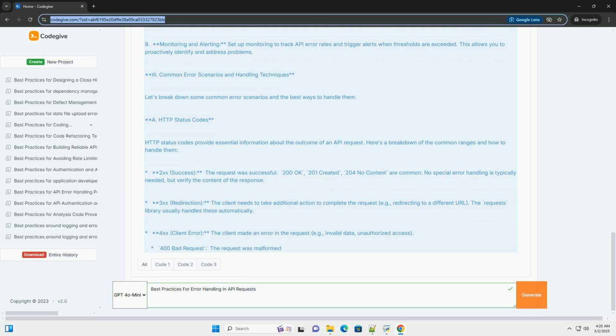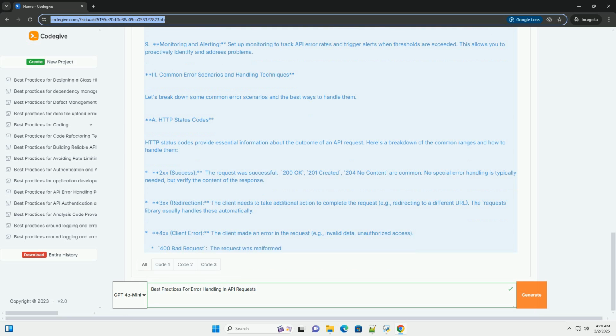These libraries often provide built-in error handling, retry logic, and other features that can simplify your code. Documentation. Clearly document your error handling strategy in your code and documentation. This will make it easier for others to understand and maintain your code.